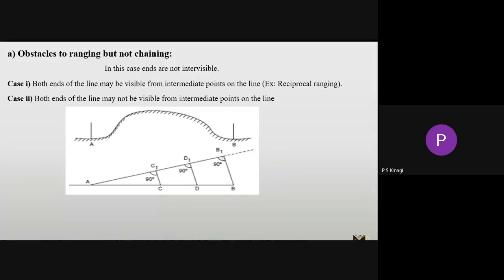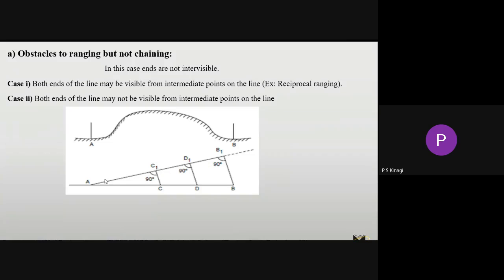Whatever the B1 point is, you have to draw one line. This line will be perpendicular to this random line. If you are selecting this point and you join the B1 point to the B point, whatever the line is, it is perpendicular to this random line. Clear? Then you have to measure the distance of B1.